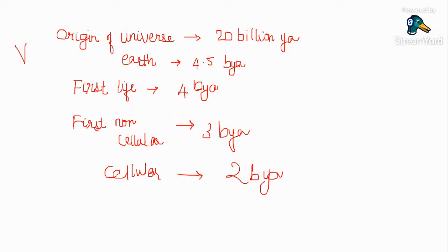So this is a very important slide. In order to bring the mixed concepts in the NCERT together in a single slide, I have included this. You can write it down. Origin of the universe 20 billion years ago. Earth was originated 4.5 billion years ago. The first life form was originated 4 billion years ago. The first non-cellular life form was originated 3 billion years ago, and the cellular life form was originated 2 billion years ago. Clear, everyone? Yes.